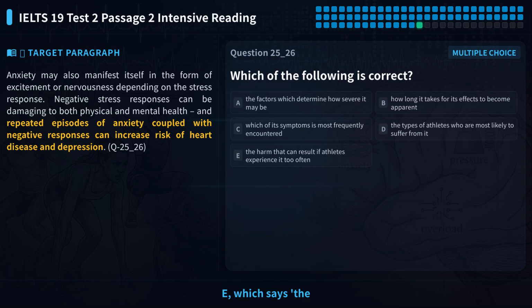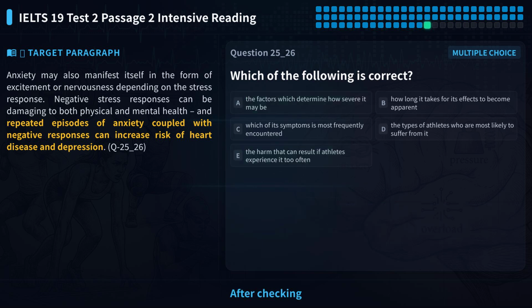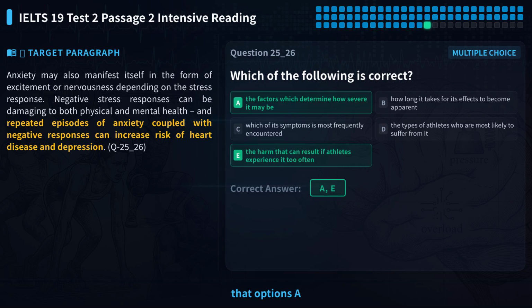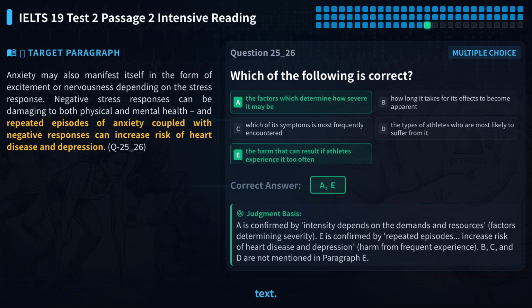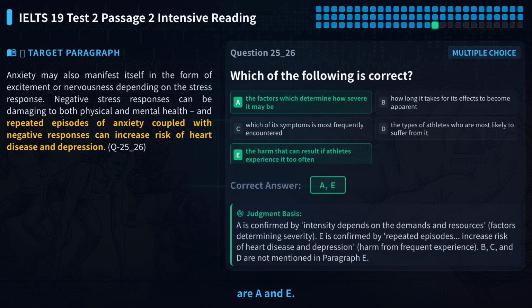Finally, option E, which says the harm that can result if athletes experience it too often. Paragraph E clearly states that repeated episodes increase the risk of heart disease and depression. This directly matches the harm from frequent experience, so E is correct. After checking each option one by one, we confirm that options A and E have clear support in the text. Now let's confirm the first correct answer. Final answer confirmed. The correct answers for Q25 and Q26 are A and E. A corresponds to the factors determining severity, and E corresponds to the harm from frequent experience.